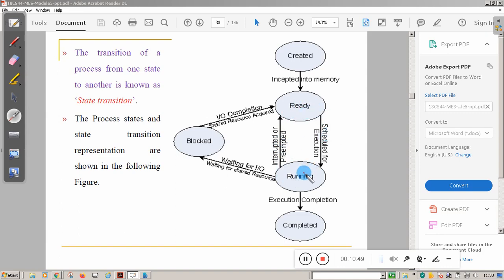In the running state, if the process wants some IO device, it will wait for the IO device, and that state is called the blocked state. If it gets the IO device or resource, it will complete the related IO task and move from the blocked state to the ready state and wait once again for CPU allocation. So this is the state transition of the process.